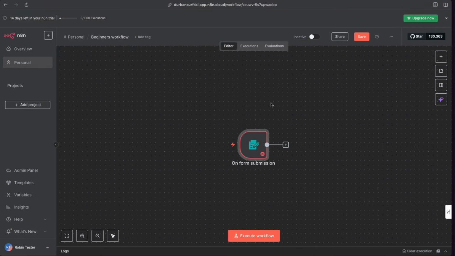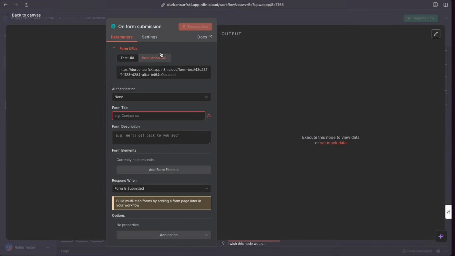Let me click out of this to make sense of what's happened here. We've got a trigger. We have an n8n form trigger. This is going to be a form someone fills out with a lead. I'm going to walk you through how we do that in a moment. If we double click this now, we're going to click into this node and we're going to be able to configure it. So that's what I'm doing now. Double click into this and now we can configure this node. This little URL up here is going to be the URL where the form is hosted. If you've got some tech skills, you can embed this form into any website or web page or app that you like. We'll just work with it at this particular moment.